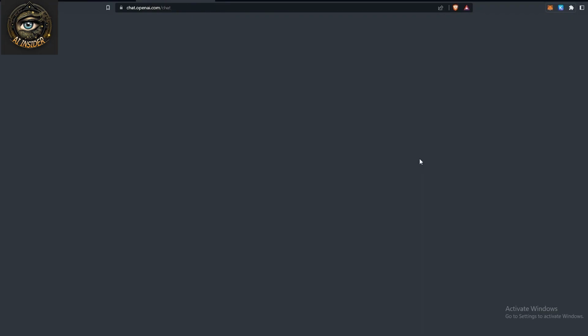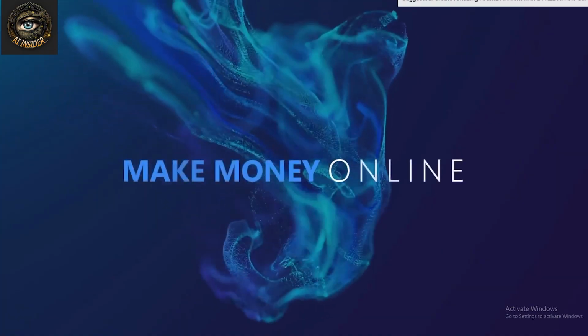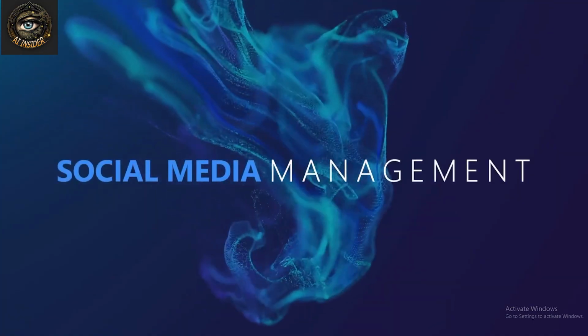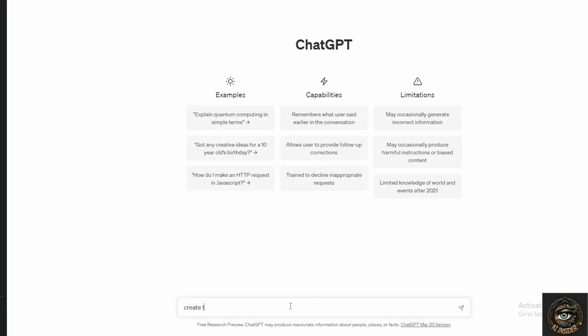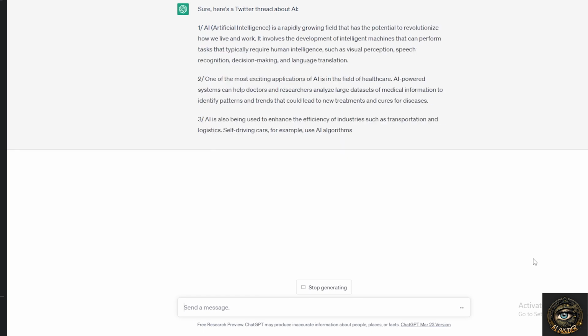In fact, you can use ChatGPT to make money online in many non-technical ways. Here are a few examples. 1. Social media management. You can use ChatGPT to create social media content, such as Twitter threads and Instagram captions, easily and quickly.